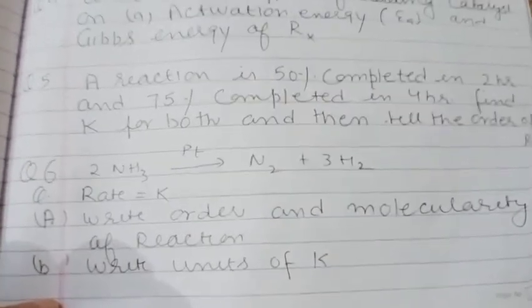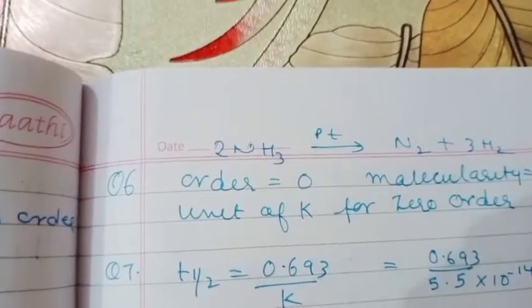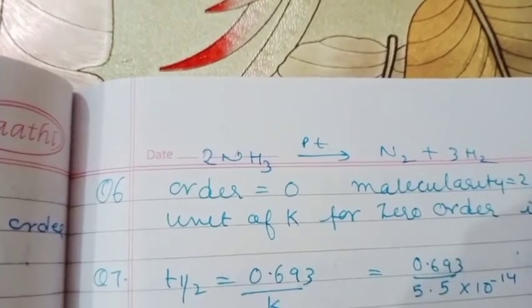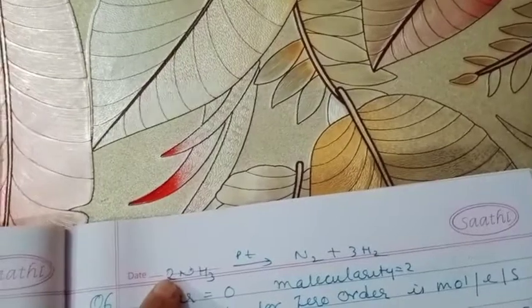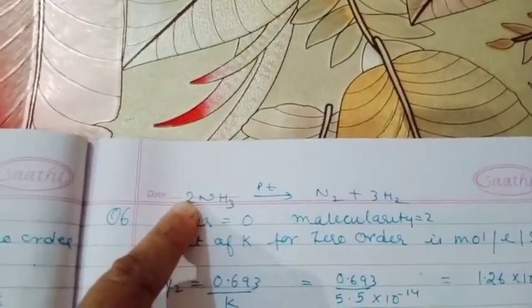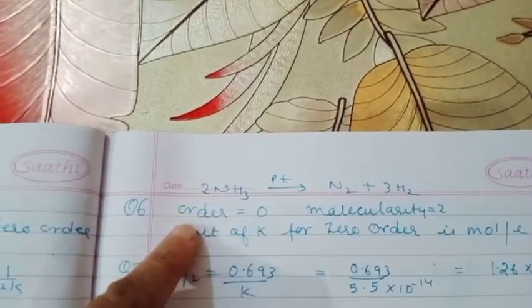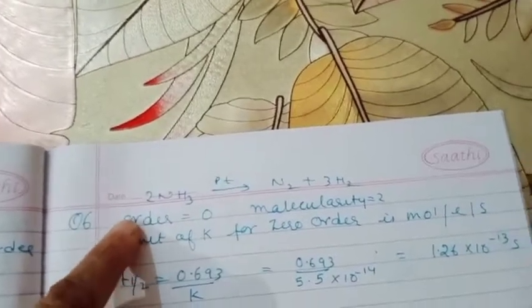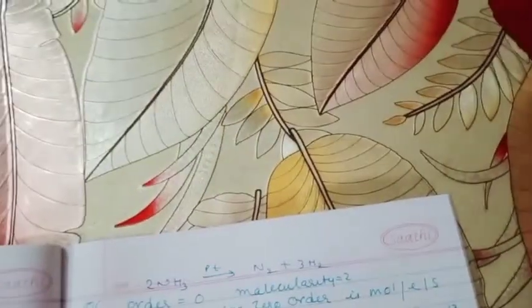From the data it is very much clear that rate is equal to K, and so order will be 0 because rate does not depend upon any concentration term. And from the balanced equation you can see that the number of reactant molecules used is 2, so molecularity is 2, and for a zero order reaction the unit of K is mole per liter per second. This is all. Now question number 7.